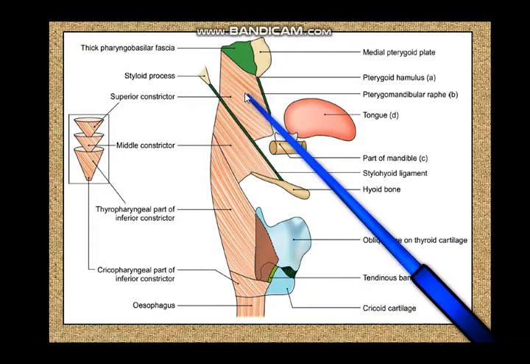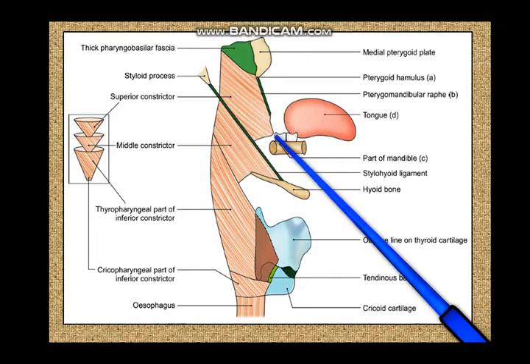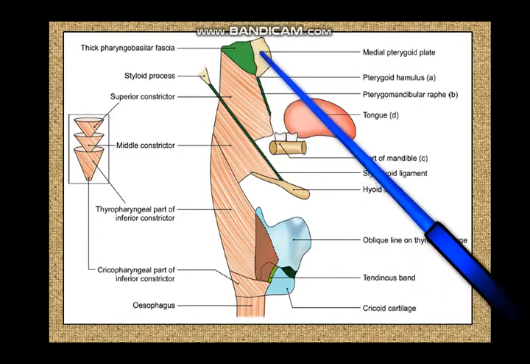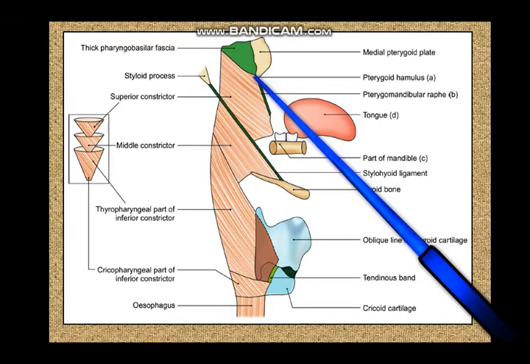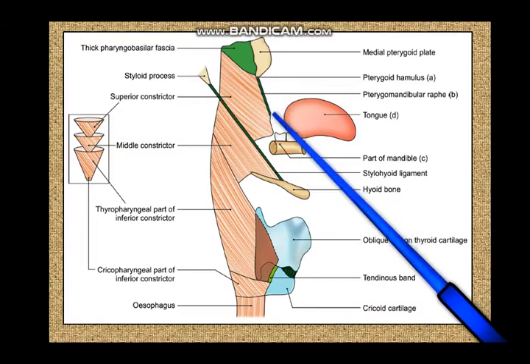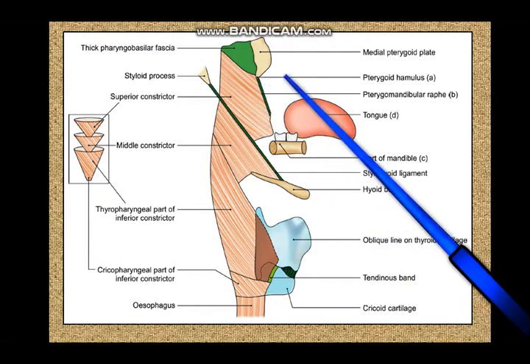The superior constrictor is the highest of these muscles, and it is attached right from the base of the skull to the mandible. This is the medial pterygoid plate, part of the sphenoid bone. To the posterior border of the medial pterygoid plate you have the attachment of the superior constrictor. Then you have the pterygoid hamulus. From the pterygoid hamulus to the mandible behind the third molar tooth, you have the pterygomandibular raphe, which is the partition between the superior constrictor behind and the buccinator in front.